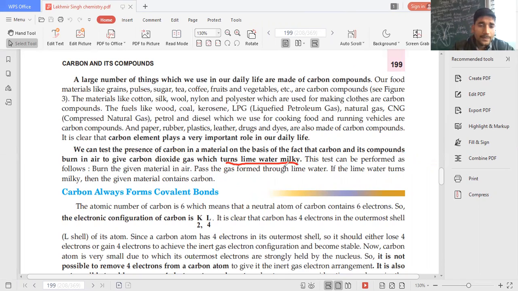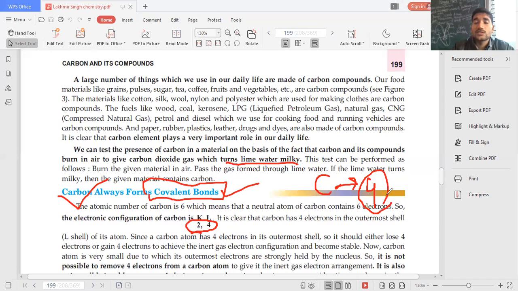Highlight this point. Carbon always forms covalent bonds. Yes, beta. Why? Because its electronic configuration is 2, 4. In the outermost shell it has 4 electrons. So in the case of 4, to release 4 electrons or to receive 4 electrons is quite a difficult task for carbon. That's why it shares the 4 electrons, and the bond which is formed by the sharing of electrons is called a covalent bond. That's why carbon always forms covalent bonds, and it forms 4 covalent bonds, right? That's why we say that carbon's valency is 4, or we say it is tetravalent, right? We'll see further in this lecture.